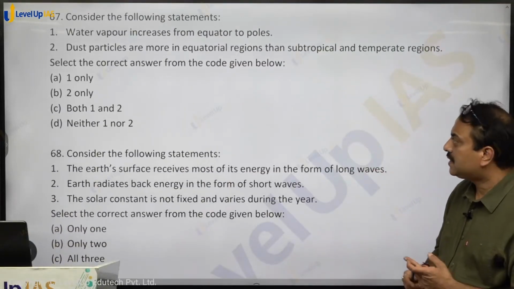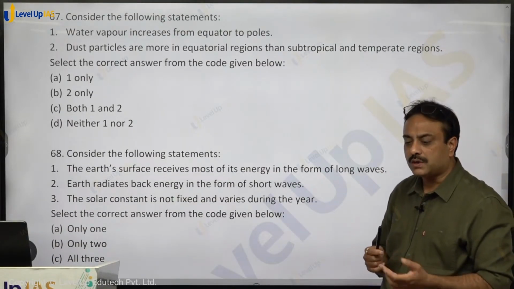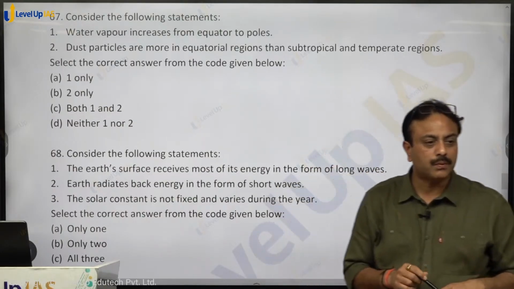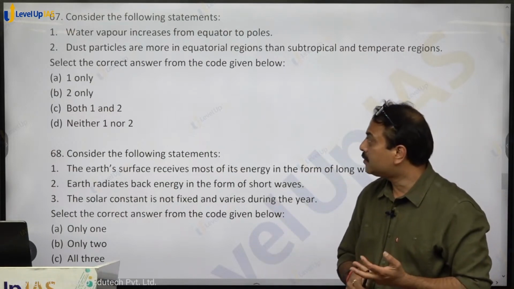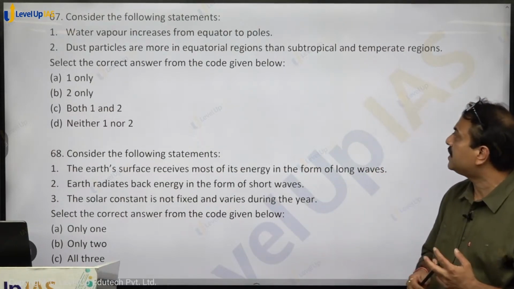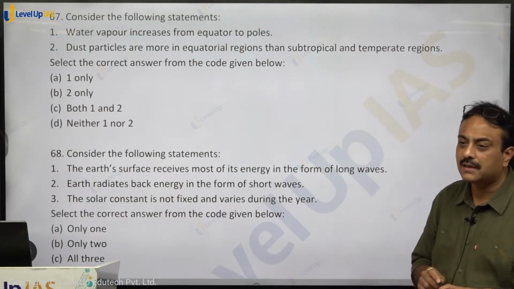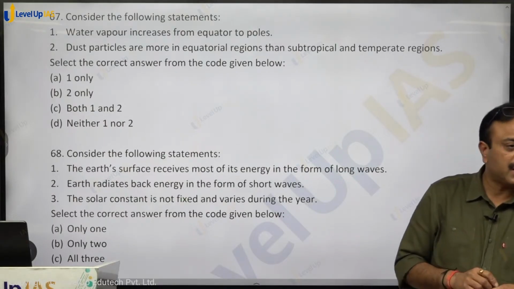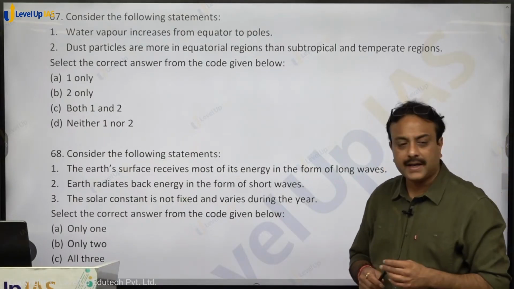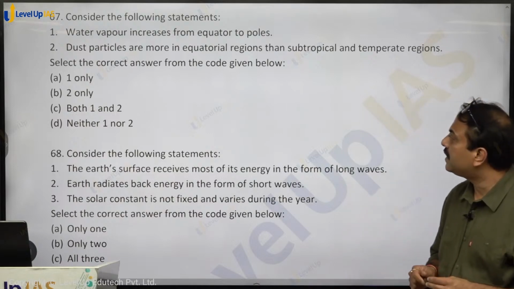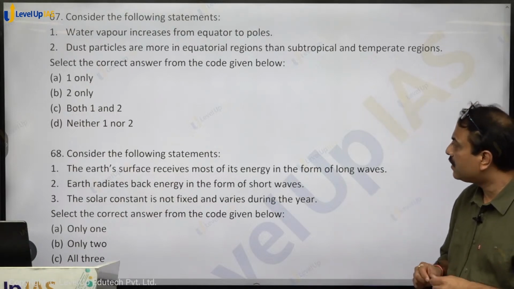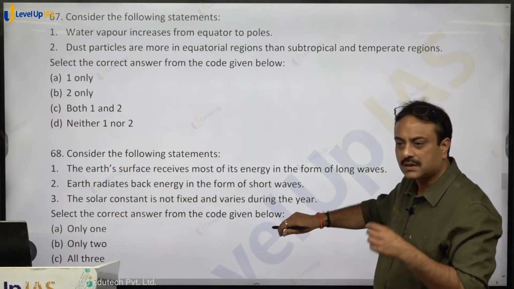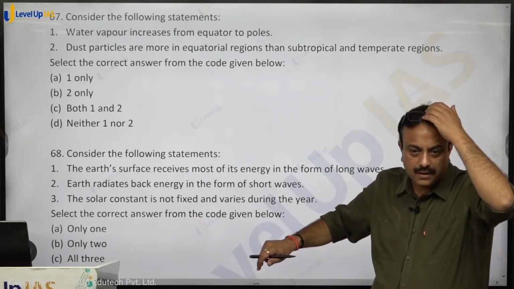Consider the following statements. Water vapor increases from equator to poles. It reduces from equator to poles. So it is a wrong one. Dust particles are more in equatorial regions than subtropical and temperate regions. Dust particles are more in subtropical region, temperate region. They are less in equatorial region. So first is incorrect. Second is also incorrect. So neither 1 nor 2. Option D for dog shall be the right answer. Clear on that? Yes.